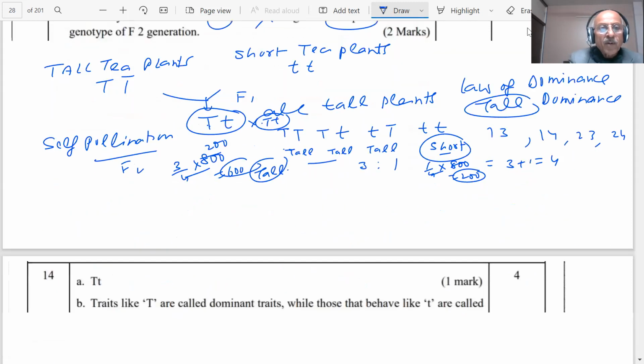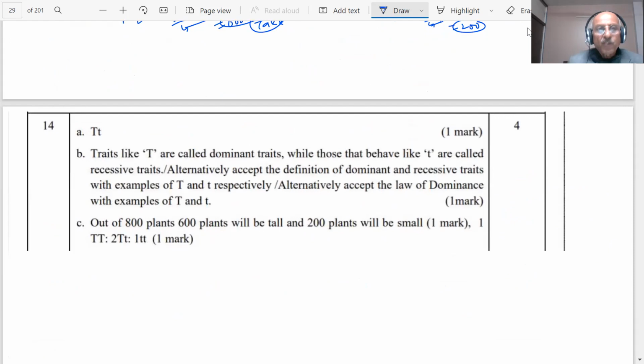Let us see the answer given by the CBSE. The first one, as we said, is TT. T are called dominant traits, while those that behave like t are called recessive. In the presence of T, this recessive trait will not be expressed. Definition of dominant and recessive traits, law of dominance with example. Out of the 800, 600 plants will be tall and 200 will be short, as we have already indicated. The ratio which is produced is